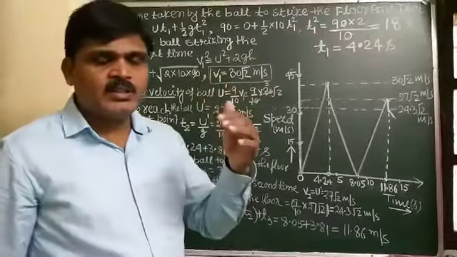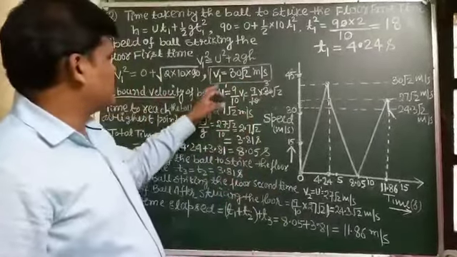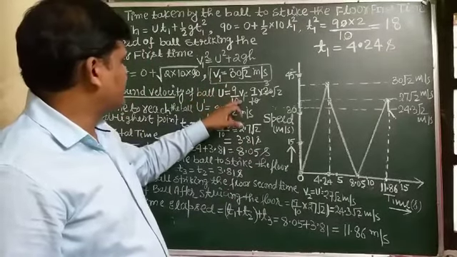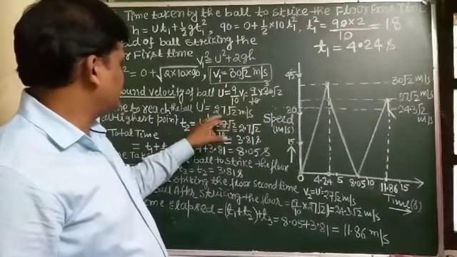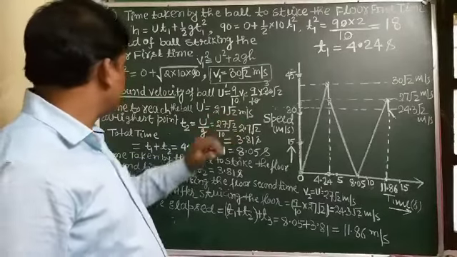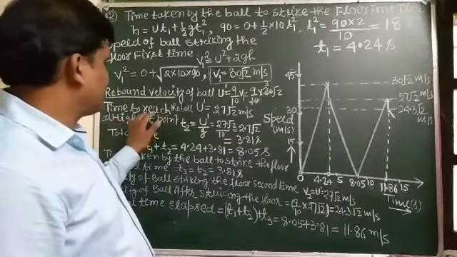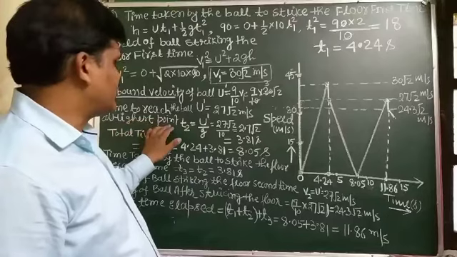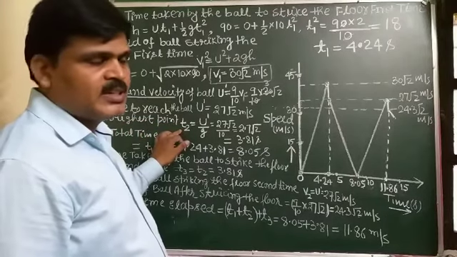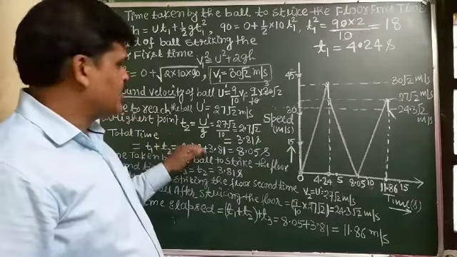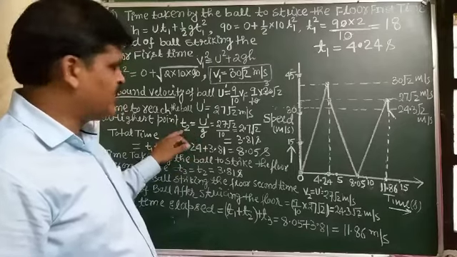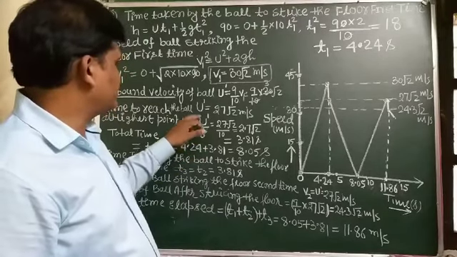The rebound velocity is 9/10 v1, which comes out to be 27 root 2 meter per second. And for the time taken by the ball to reach the highest point, we use the formula v equal to u minus gt, where v is 0, t is t2, and u is